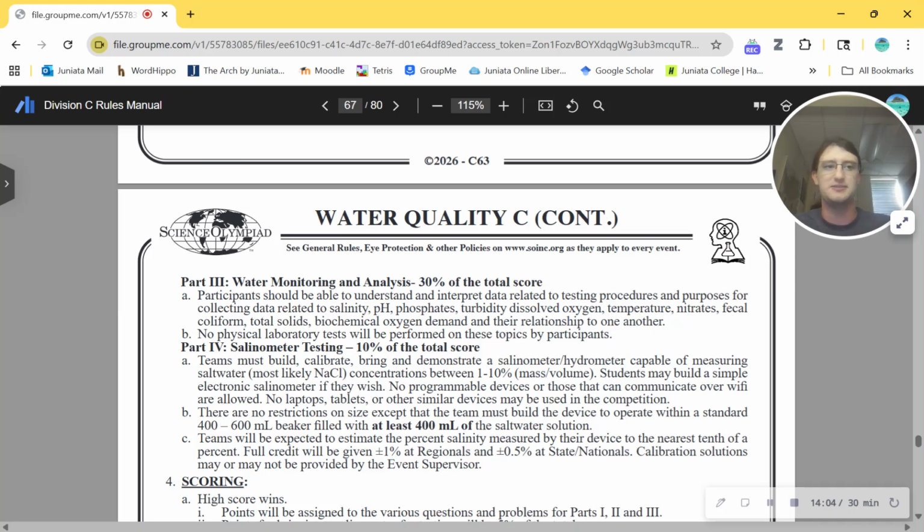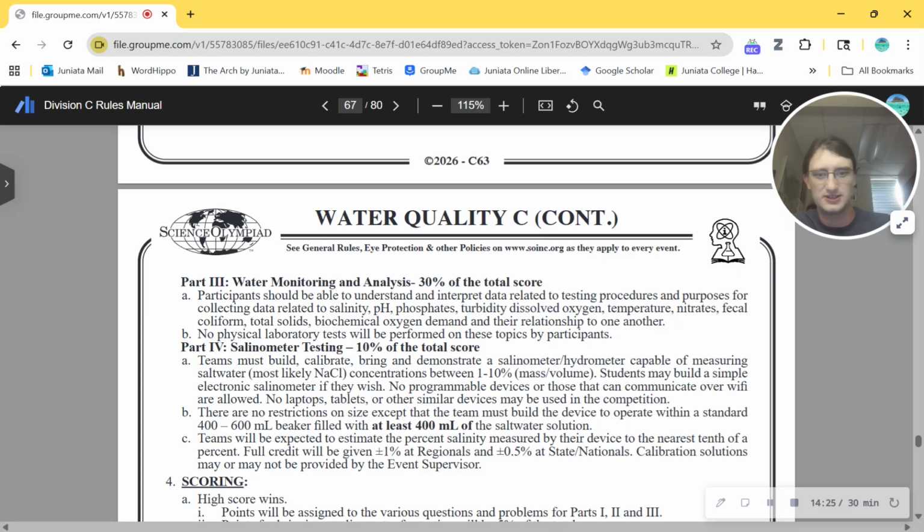And it was pretty obvious to do it last time, but I don't remember it being this ingrained, explicitly written in the rules. I love it. Okay, for purposes of collecting data relating to salinity, pH, phosphates, turbidity, no comma, dissolved oxygen.